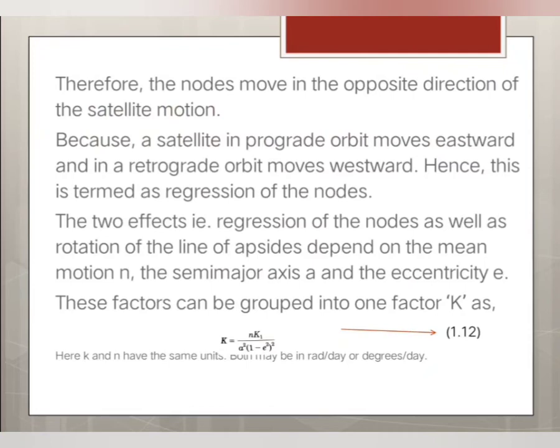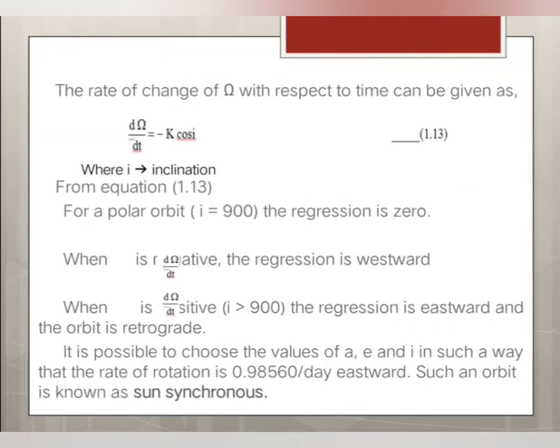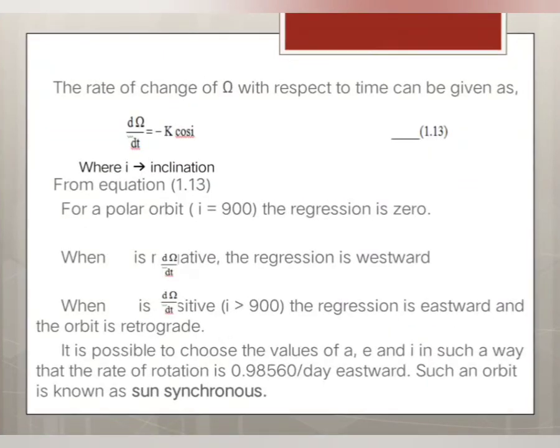These factors can be grouped into one factor like K. K is given by this formula, and the unit is radian per day or degrees per day. The rate of change of omega with respect to time can be given by this formula, where i is inclination. For a polar orbit, i is equal to 90 degrees, and the regression is 0.